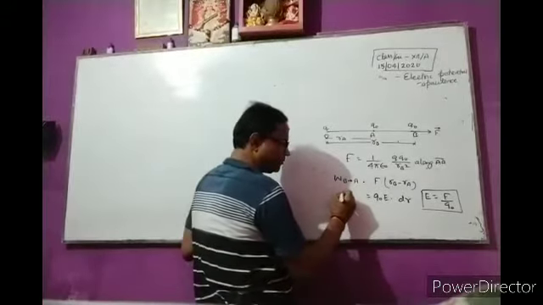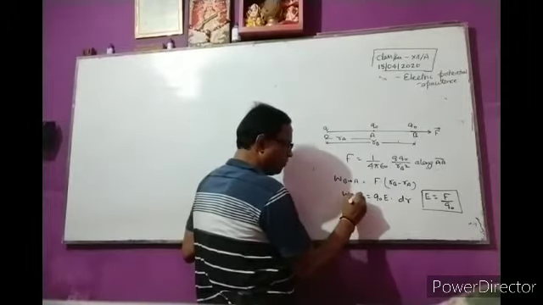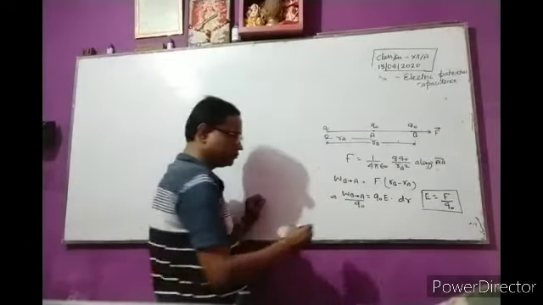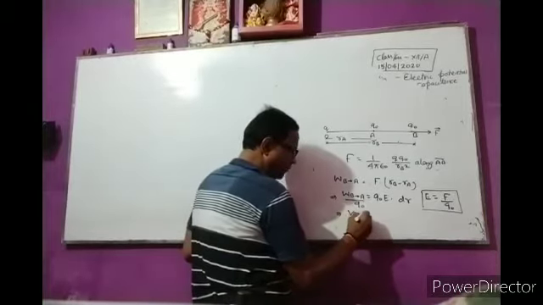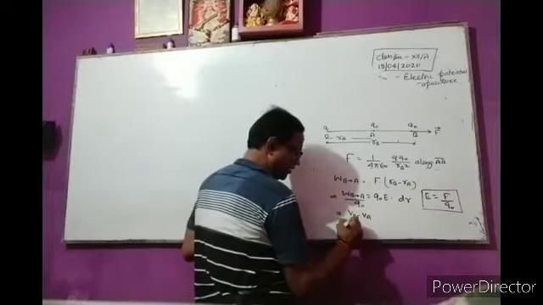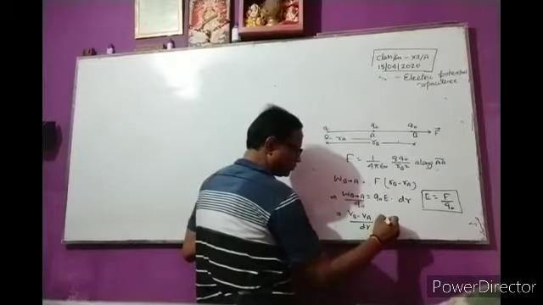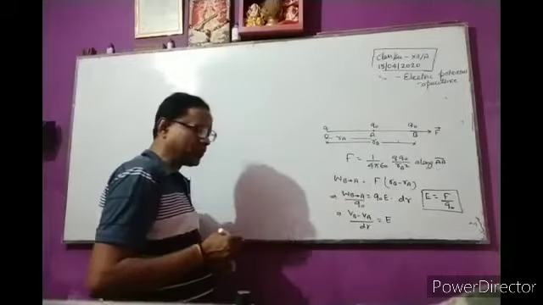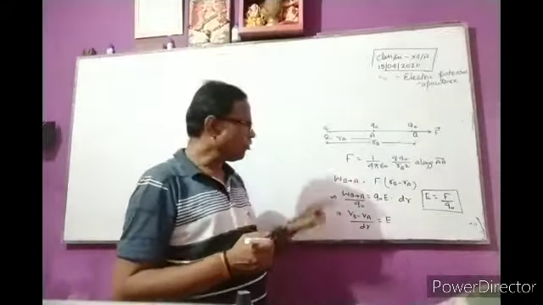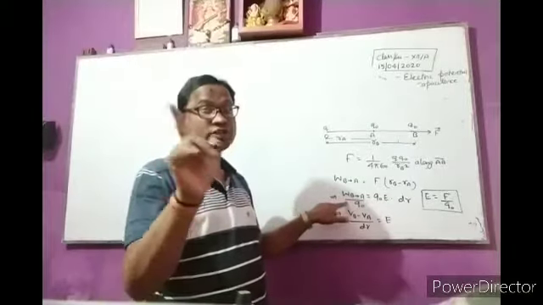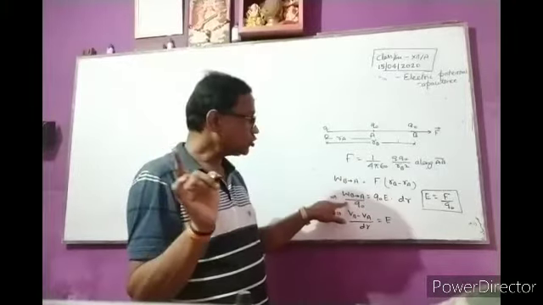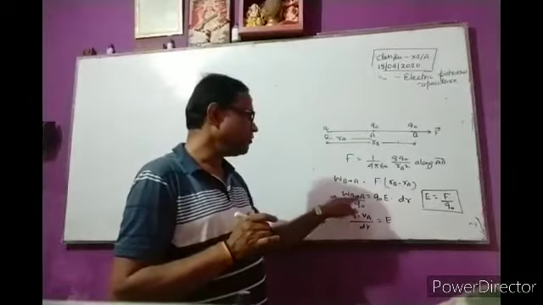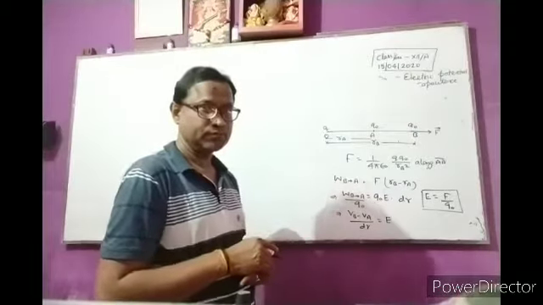Now WB to A divided by Q naught is VB minus VA by dr, which is equal to E, because electric potential is work done per unit test charge. Q naught is the test charge. So it is replaced by the formula VB minus VA. Clear?